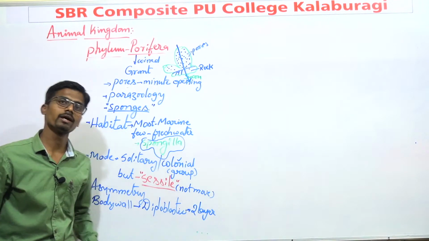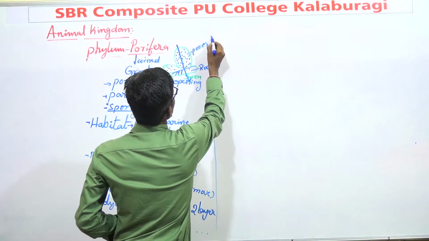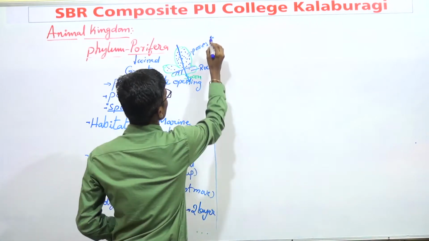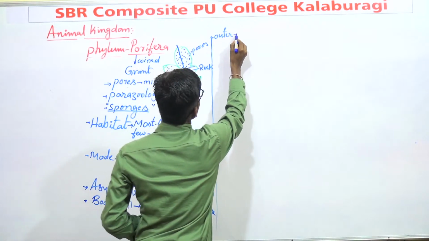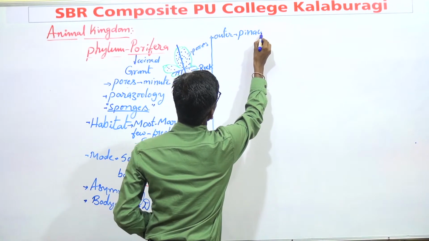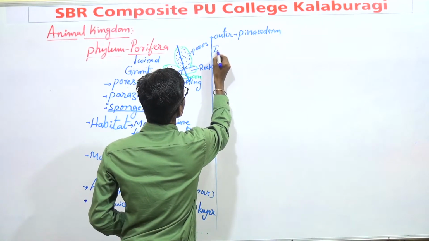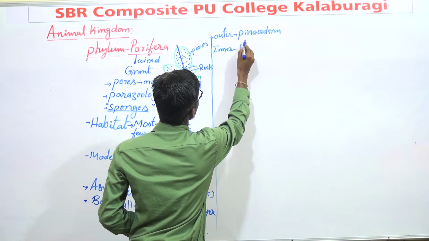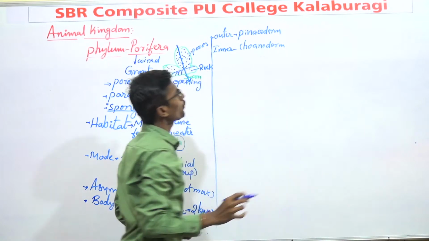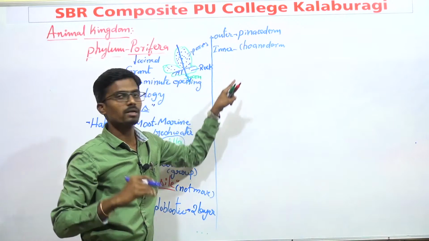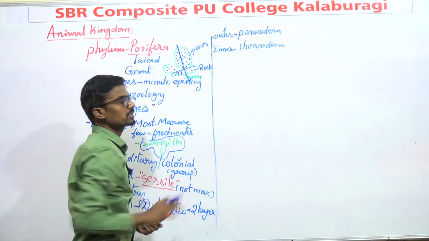What are those two layers? In phylum Porifera, one is the outer layer, that is known as pinacoderm, and the inner layer is known as choanoderm. Choanoderm is the inner layer, pinacoderm is the outer layer, and these two main layers are found in these organisms.